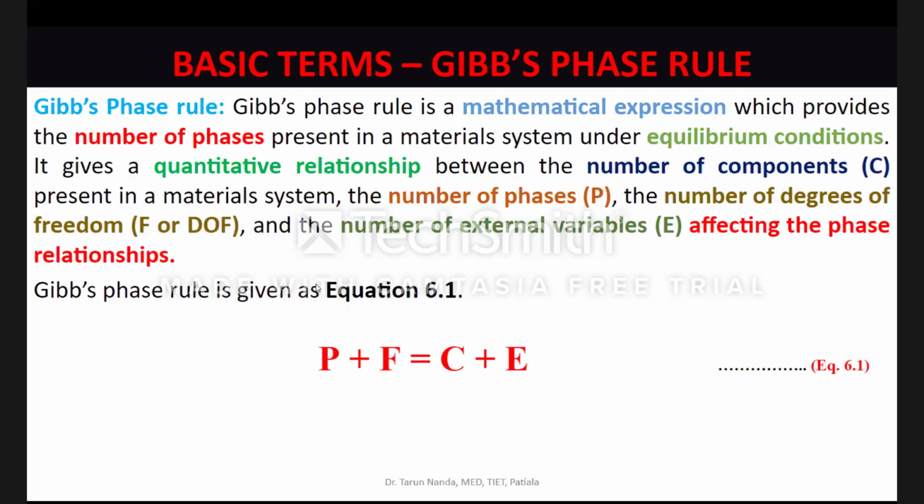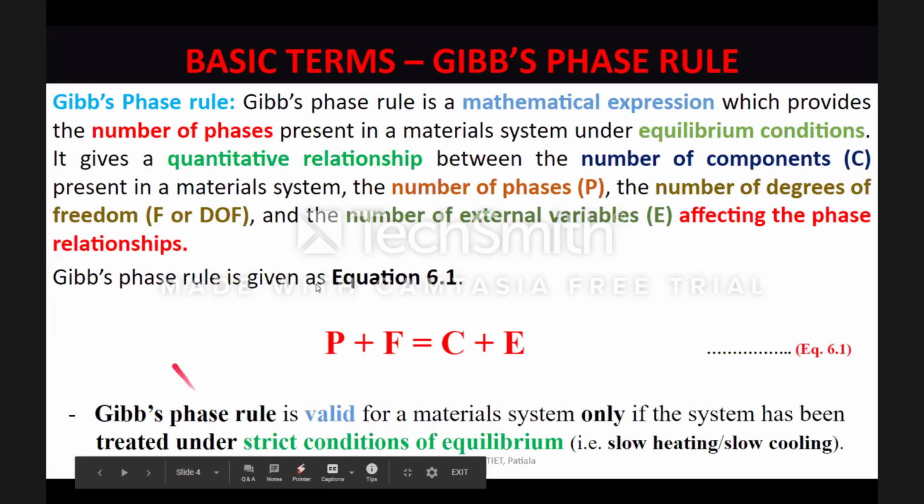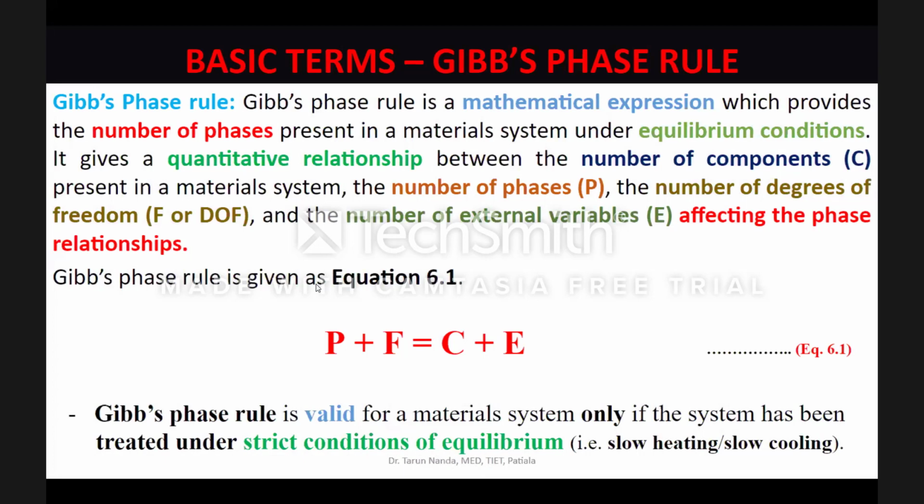But another student who took this from the room temperature and did very controlled heating of say 10 degrees centigrade per hour, that student, when his material system reaches 800 degrees centigrade, the system is in complete equilibrium, is stable, and now you can apply Gibbs phase rule to that type of a system. So that's the point that we'll be trying to make in the last bullet point of the slide, that Gibbs phase rule is valid for a material system only if the system has been treated under strict conditions of equilibrium. That is, when you try to reach a particular temperature, either high or low, you did it through very, very slow heating, very, very slow cooling.